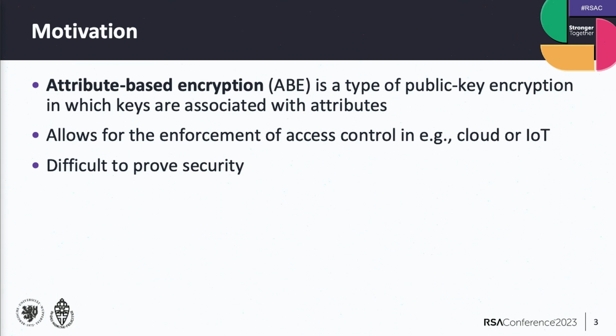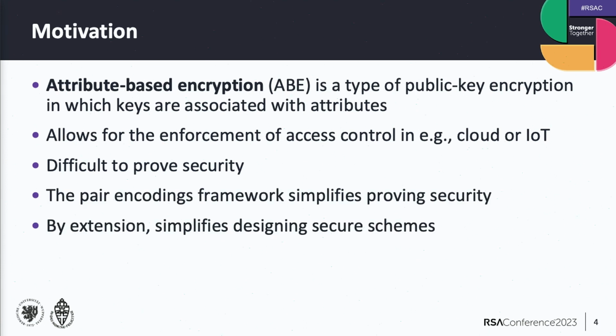However, a problem with ABE is that it's fairly difficult to prove its security. To simplify this effort, the pairing codings framework was first introduced in 2014. This simplifies not only proving security, but also the designing of secure schemes. If you can more easily prove security of a scheme, you can also more easily design new schemes, because then you don't have to go through the entire hassle of doing a security proof.